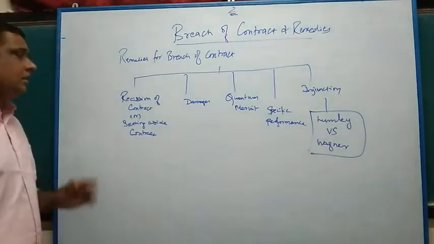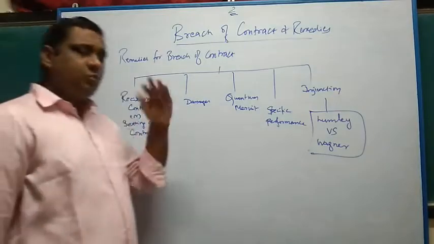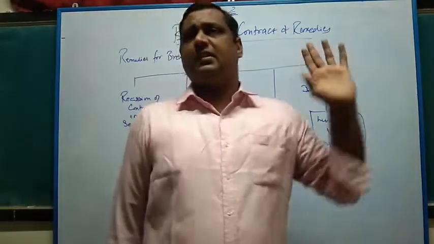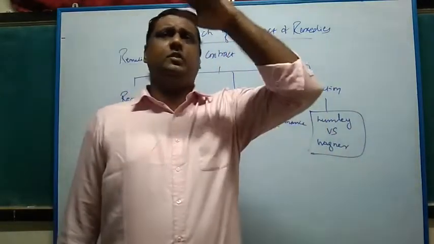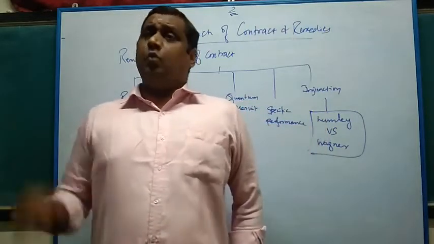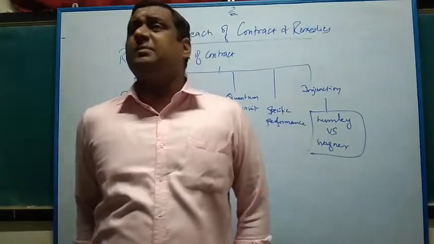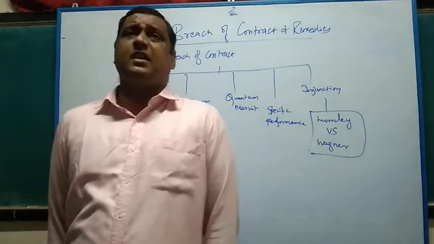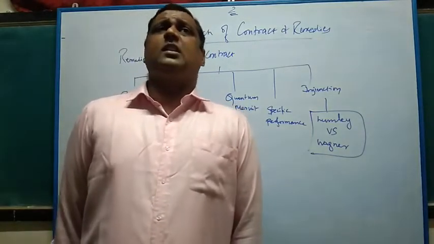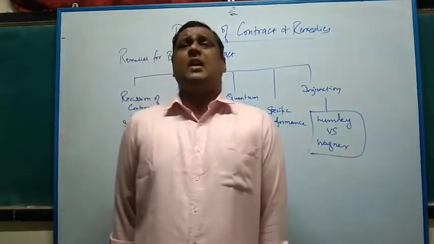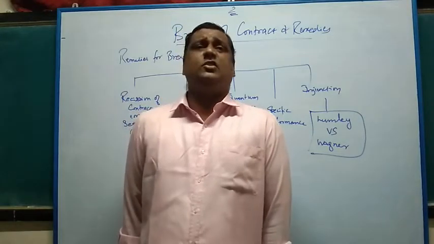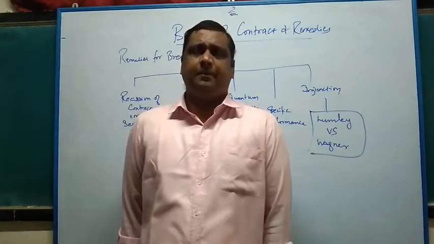Rescission. What are the various modes in which a contract can be discharged? We discussed some time before actual breach, anticipatory breach and so on. One of the modes of discharge of contract is breach of contract, where you violate the terms and conditions of the contract, as a result of which the other party suffers damages. So what are the various modes of breach of contract? One is actual breach and the other is anticipatory breach.